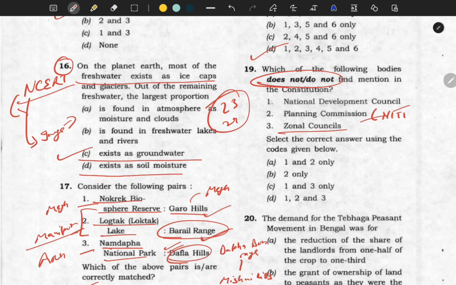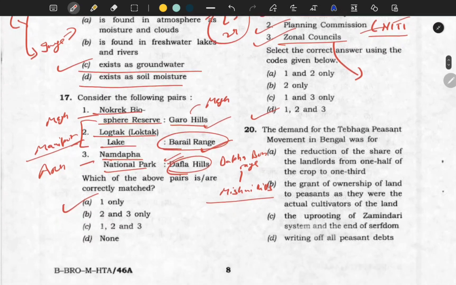So which of the following do not find mention? So they are asking which of the following is not the constitutional body. So this is not the constitutional body. This is not the constitutional body. Even this is also not the constitutional body. So answer is D. Now please go through the Zonal Council, and even for the Niti Aayog, for Zonal Councils, we'll go through who heads the Zonal Council, under which act they were made, okay, all those things.